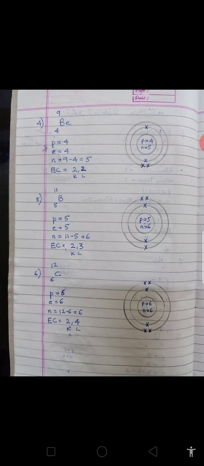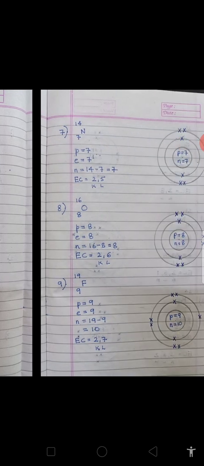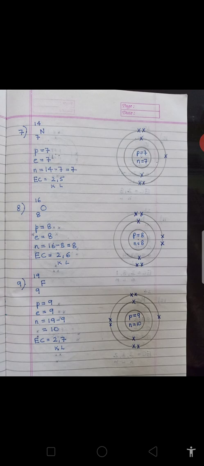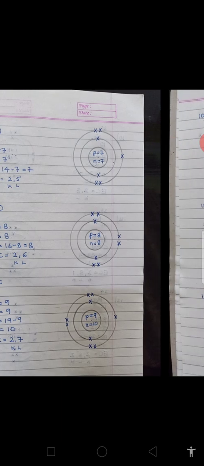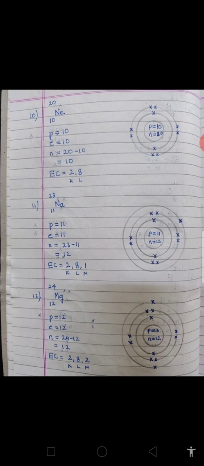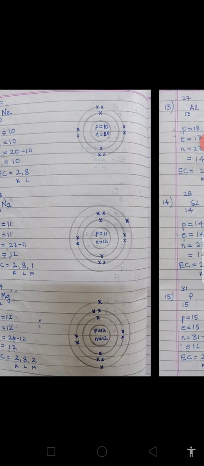In the same way, children, the next 3 atoms are given on this page. You can see them, you can draw them in your copy. You can pause these videos over here and you can draw. Then beryllium, boron and carbon are given. Then nitrogen, oxygen and fluorine. Atomic structures are drawn of nitrogen, of oxygen and of fluorine. And then we have neon, sodium, magnesium. I hope you will follow them and you will draw them in your note copy.